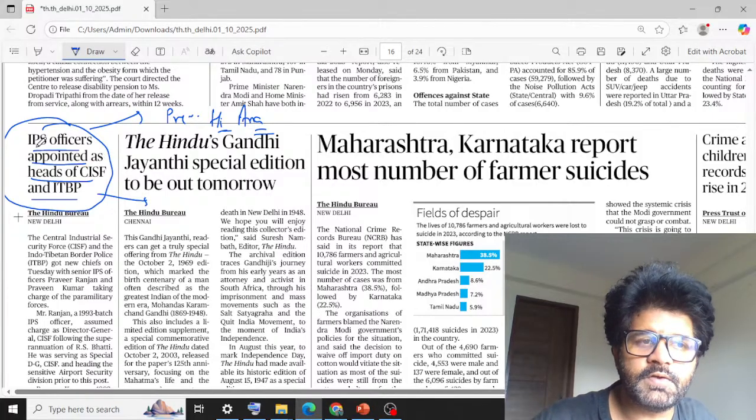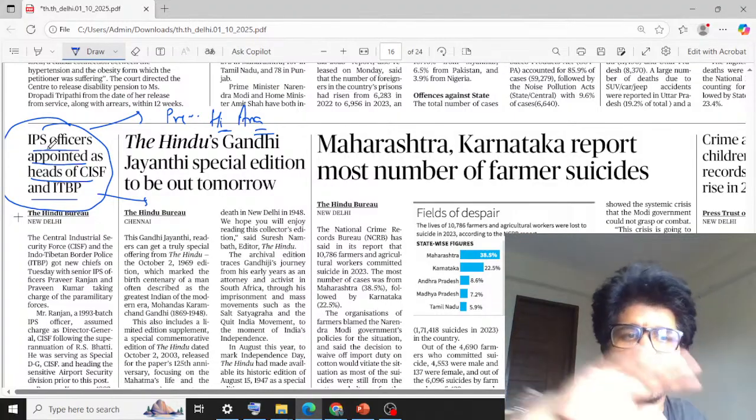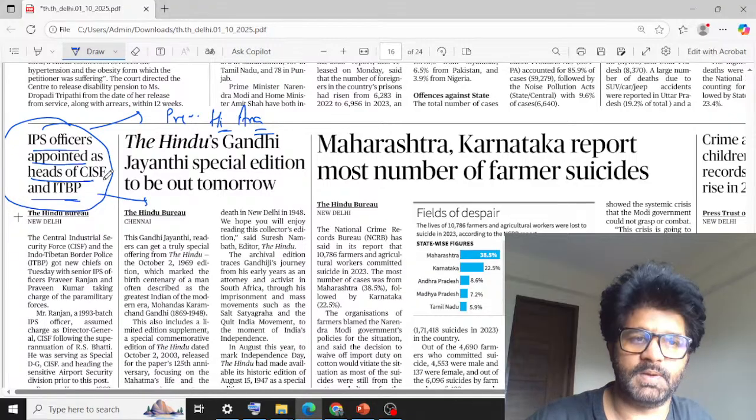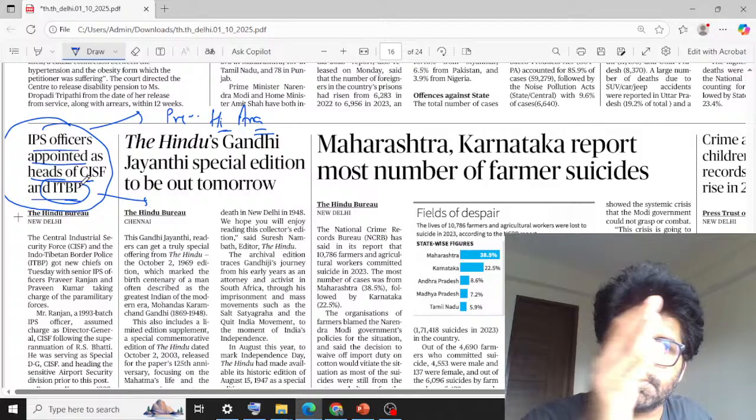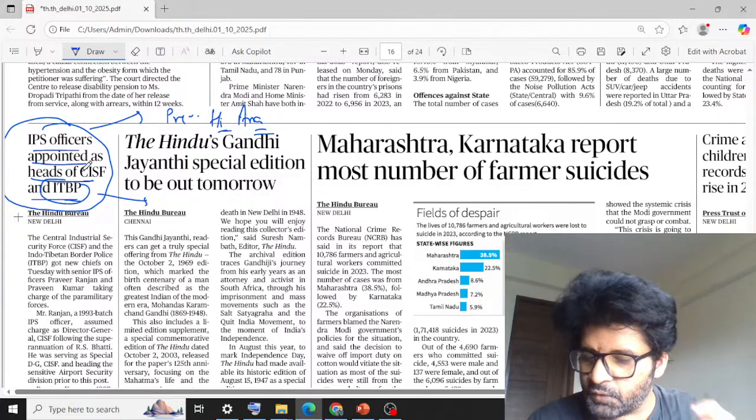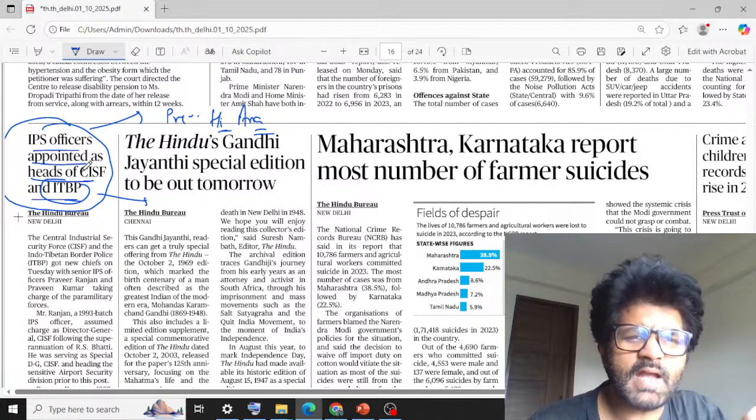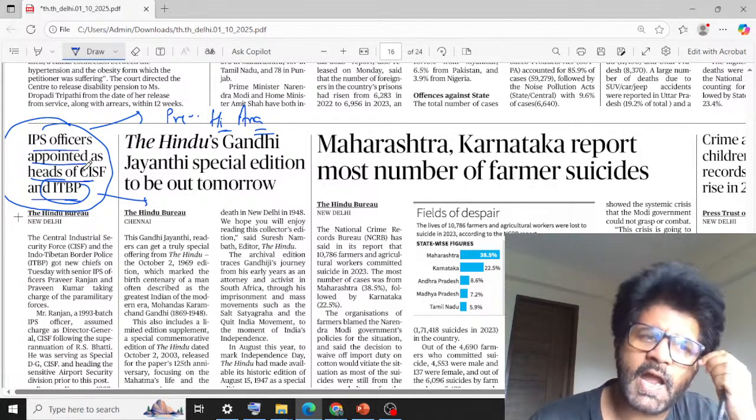So we have talked about paramilitary forces, and they are very angry. Why are our officials not going to the highest level? Why are we recruiting from IPS, and why is an IPS officer appointed as head of CISF and ITBP, Central Industrial Security Force and Indo-Tibetan Border Police? Because the exam is different for CISF and ITBP. The exam is different from the IPS officer. So there is a tussle. I don't know how many of you have followed me in that Hindu analysis. I think I've even made a separate video on it. We can talk about this tussle in detail later on, but I have already discussed it.